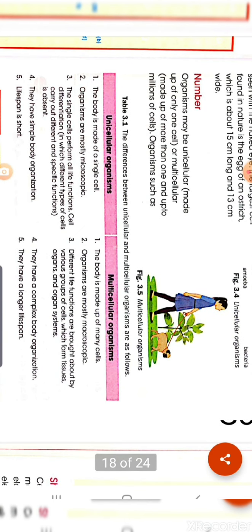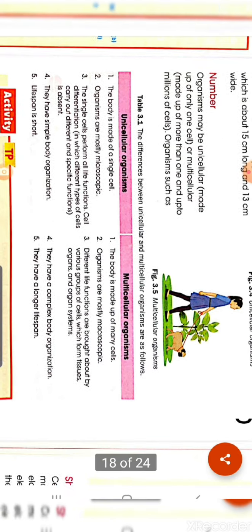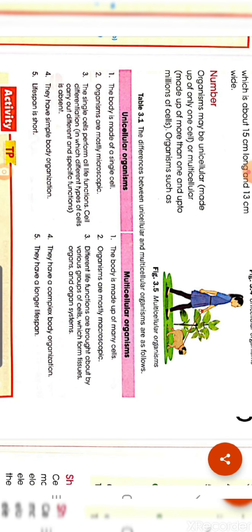Now see what are the differences between unicellular and multicellular organisms. In unicellular organisms, the body is made up of a single cell, but in multicellular it is made of many cells. The unicellular organisms are mostly microscopic, meaning only through the microscope can we see this type of organism, but multicellular organisms we can see with our naked eyes. And the lifespan of unicellular organisms is short, and the lifespan of multicellular organisms is longer.